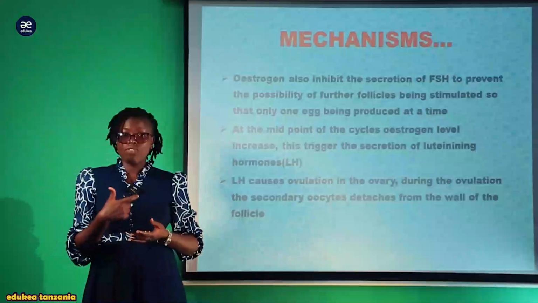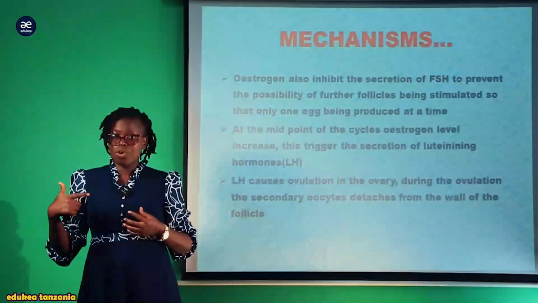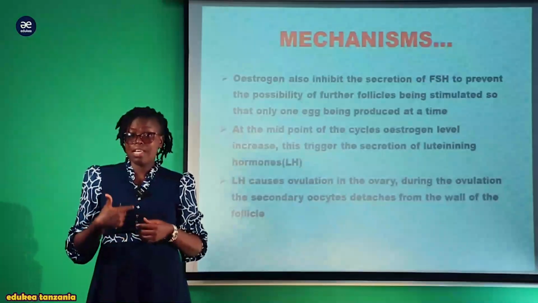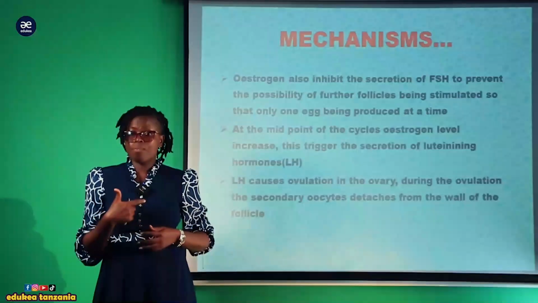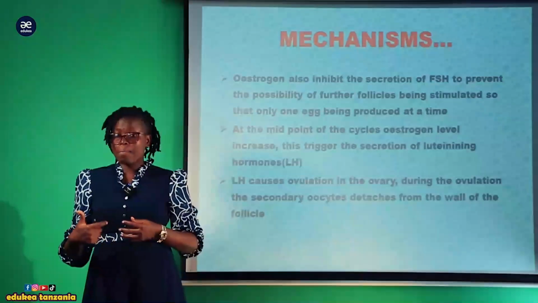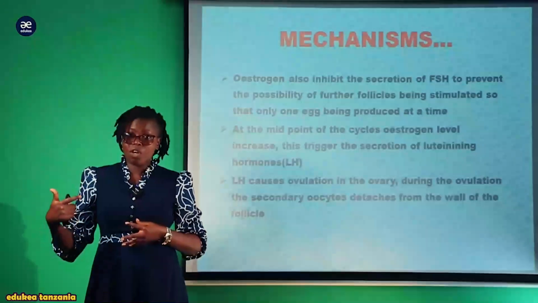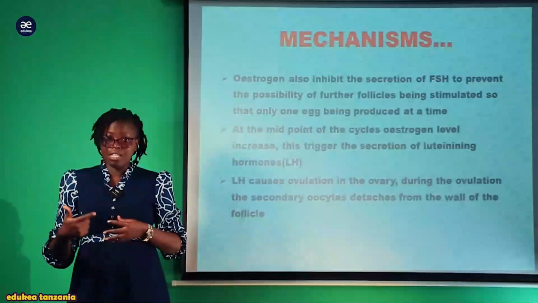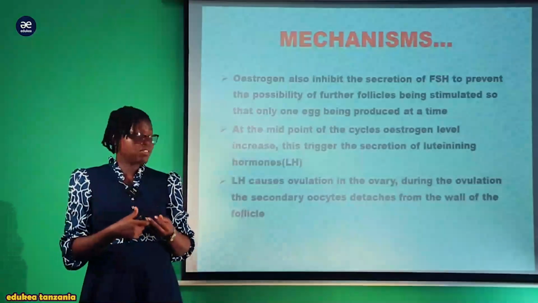And this egg tends to alternate between the two ovaries. If this month the egg has been released from the left ovary, the coming month the follicle will be released from the right ovary, so they tend to alternate.